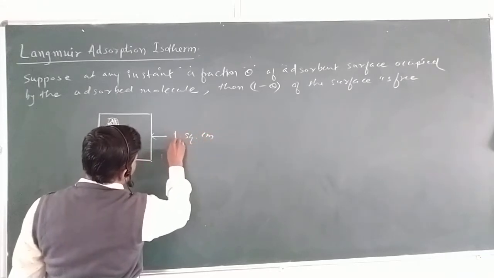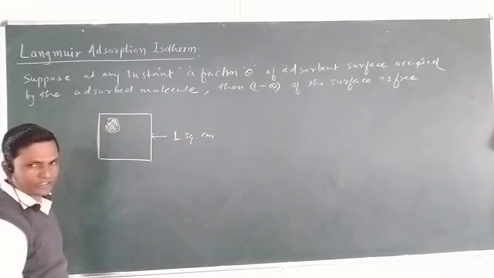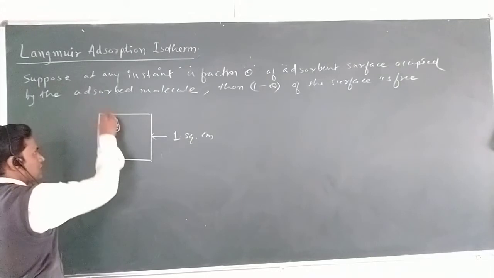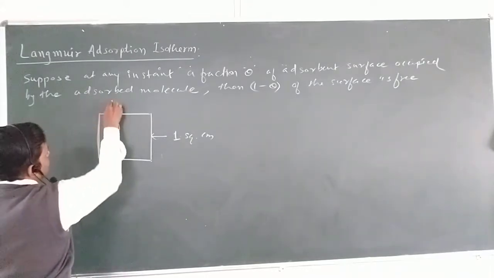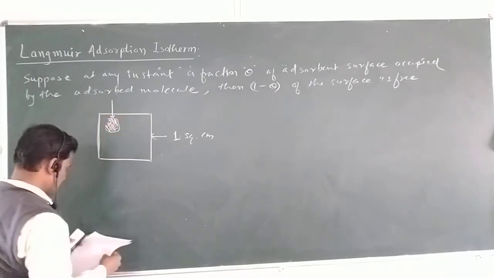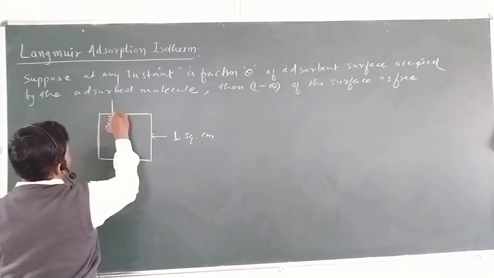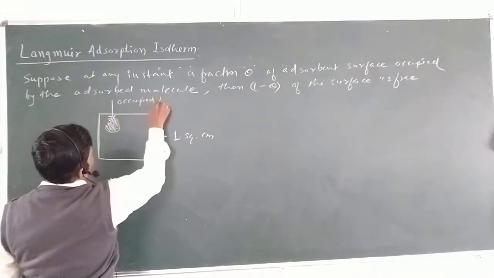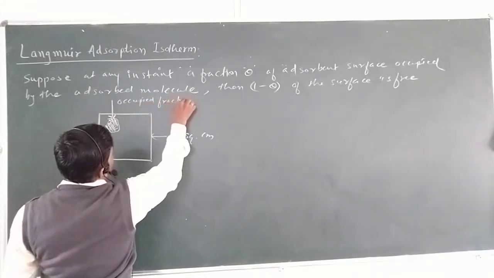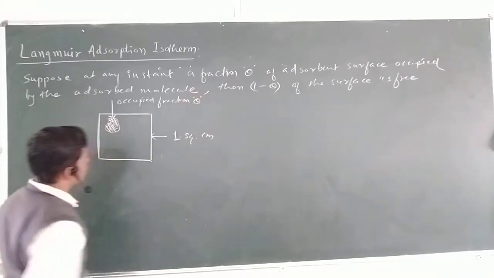One molecule is here, it is adsorbed. Let us consider this is one fraction of theta. This is the occupied fraction. How much? Theta. Theta is occupied.